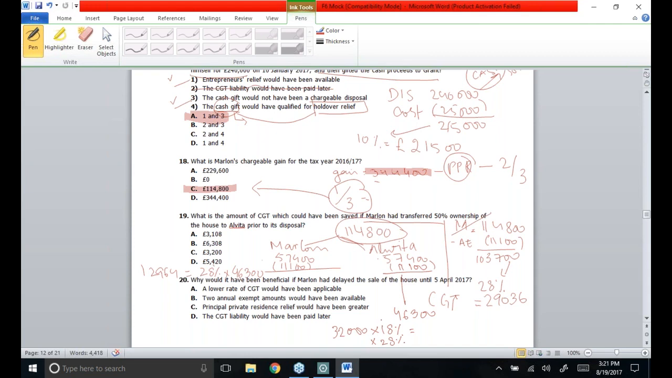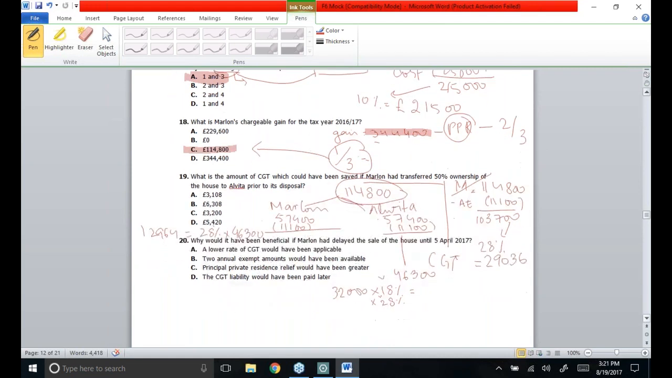First of all, why did I use the rates of 18 and 28%? Because the gain relates to residential properties. But as we could easily see, she did not have taxable income, so her basic band is still there fully. Out of 32,000, which is going to be adjusted in the basic band, her taxable figure is 46,300 less 32,000. The remaining gains are going to be taken under the higher band.